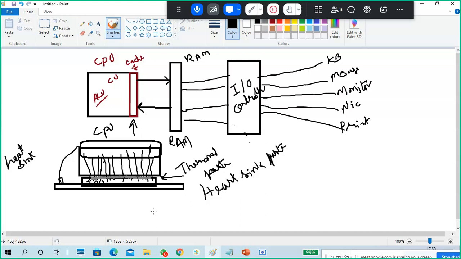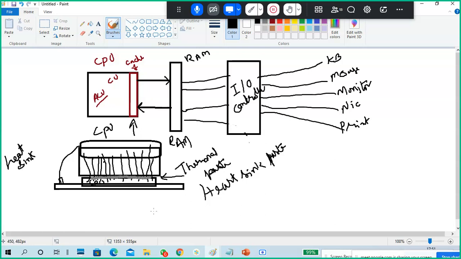It works like an adhesive. Both are hard components. The CPU is a hard component, and the heat sink is also a hard component. So what happens? Good contact won't happen between two hard components. Like a cycle chain or bike chain, contact won't be smooth. So what are we putting? We are putting a grease on it, so then smooth running will be there, right?